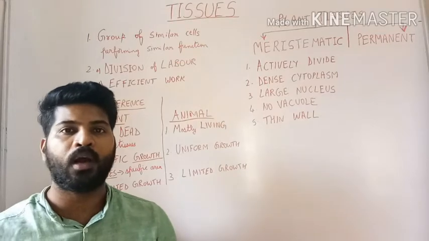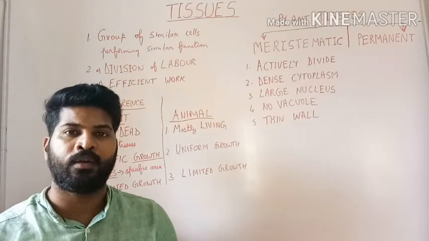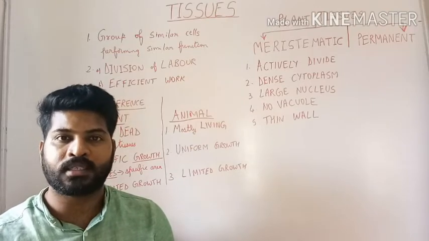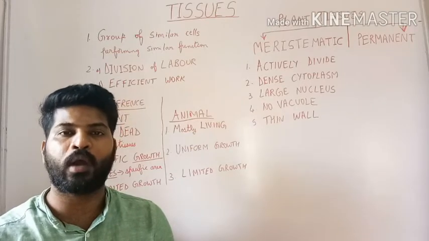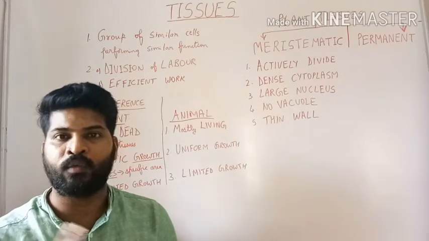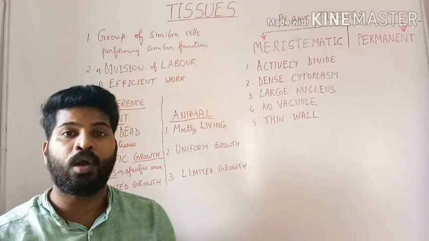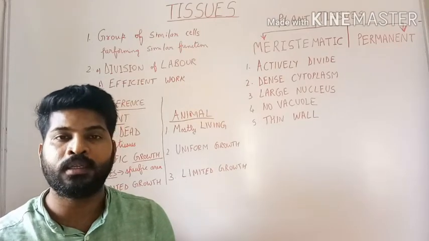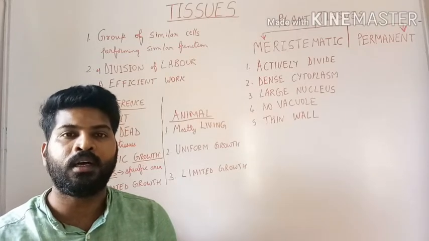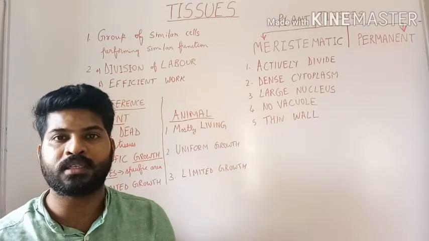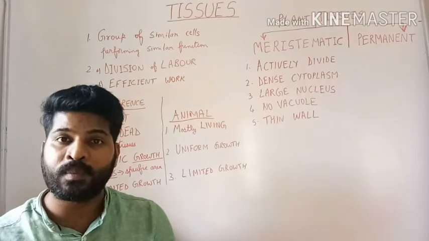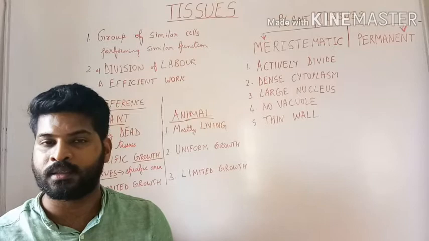has to perform a variety of functions. This cell has to undergo exchange of gases, it has to take oxygen from the environment, and it has to release carbon dioxide into the environment. The process of nutrition is also carried out by the single cell. The removal of waste substances, that is excretion, is carried out by the same cell, isn't it?